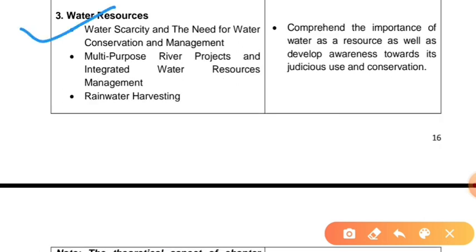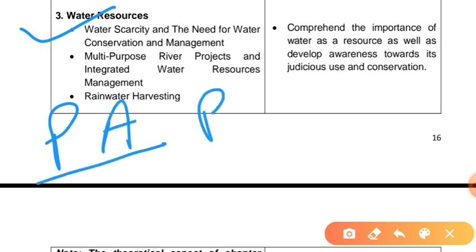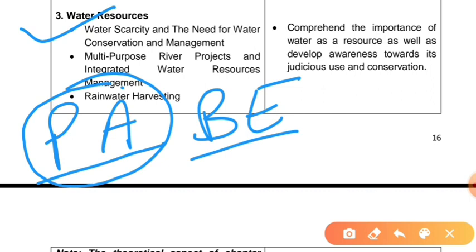In the third chapter, we are going to study water resources, and this will also be evaluated only in periodic assessments, not in board examinations. So this is not important for board examination purposes, but it will be evaluated in periodic assessments.